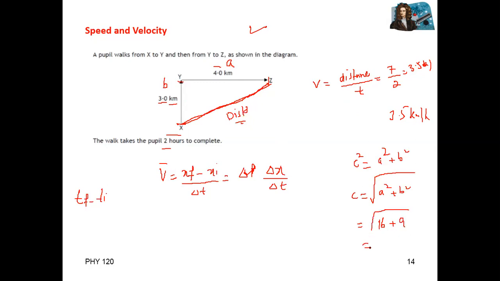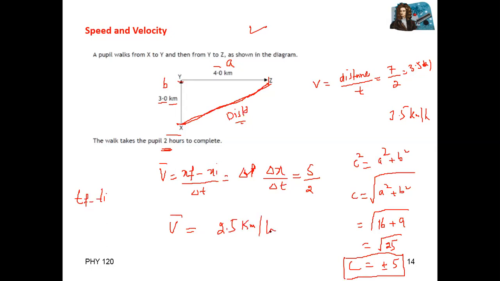So 16 plus 9 equal to 25, and the square root of 25 is plus or minus 5. But this is distance, so we take only positive 5, because distance is always positive. Now displacement is 5. So 5 displacement divided by total time taken, which is 2. So velocity is equal to 2.5 kilometer per hour.